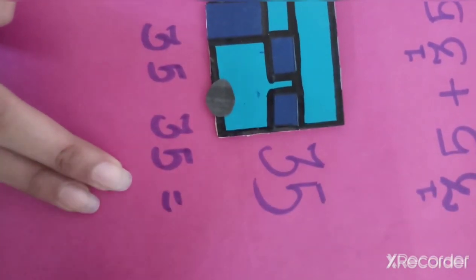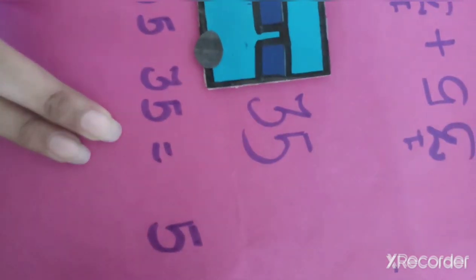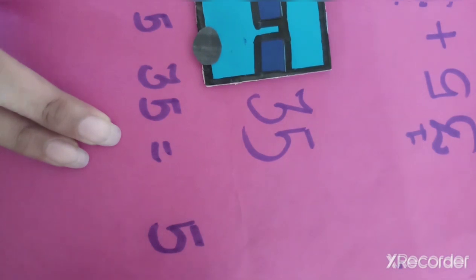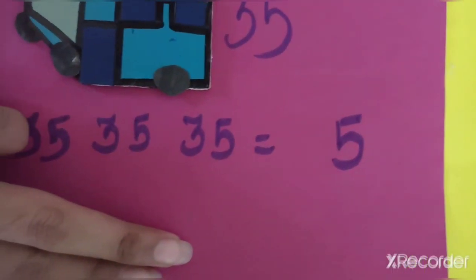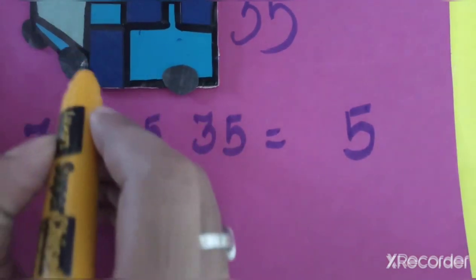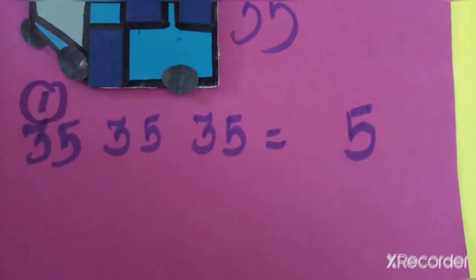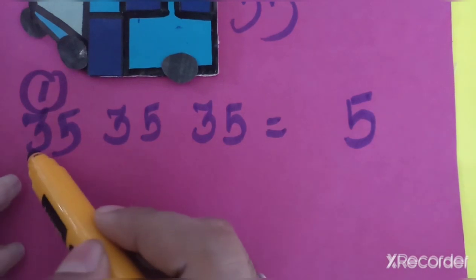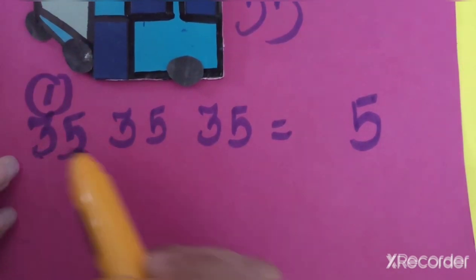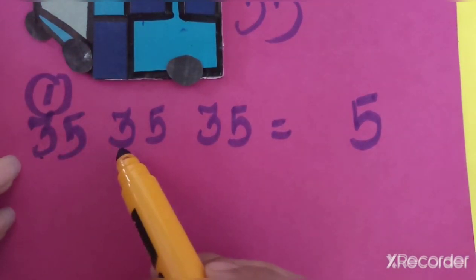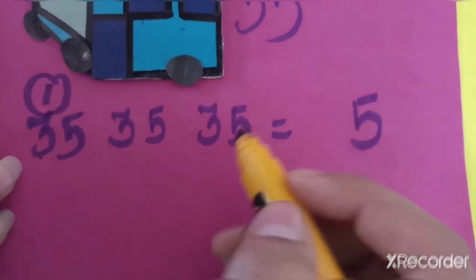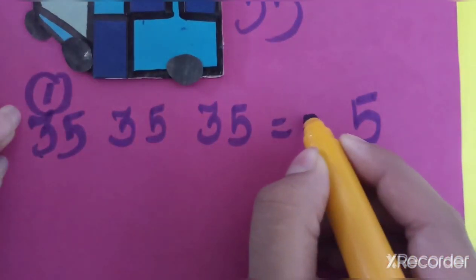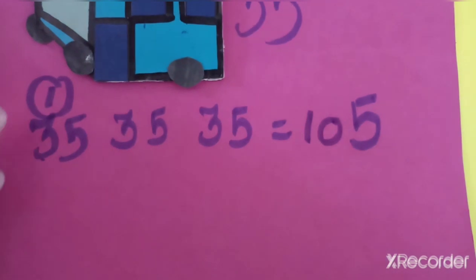What will be the answer? 5 3s are 15. So we will write here 5 and 1 will be carried over here. Now again 3 numbers are the same. 1, 2 and 3. 3 plus 3 is 6, 6 plus 3 is 9. But 9 plus 1 is 10. So we will write 10 here.